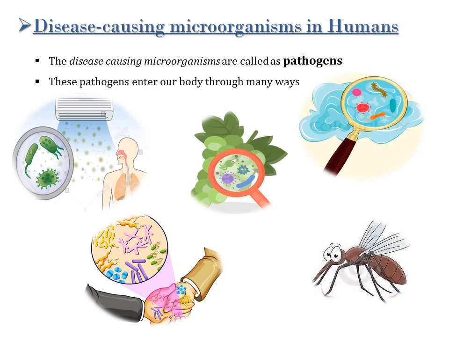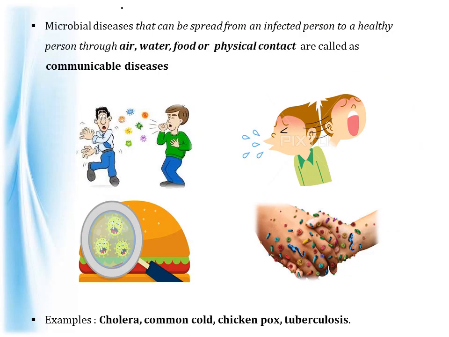When a pathogen enters into our body, we may fall sick and get various kinds of diseases. Some diseases might spread from an infected person to another, while some might not. Those microbial diseases that can be spread from an infected person to a healthy person through air, water, food or physical contact are called communicable diseases. And those microbial diseases that do not spread are called non-communicable diseases.